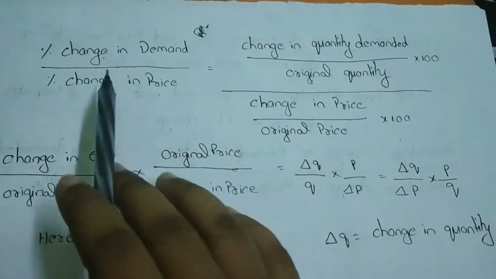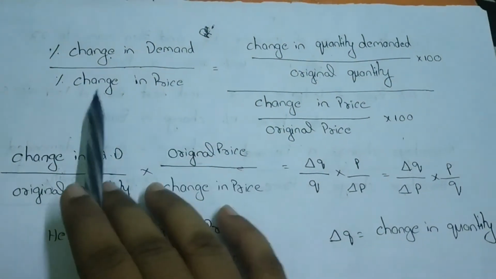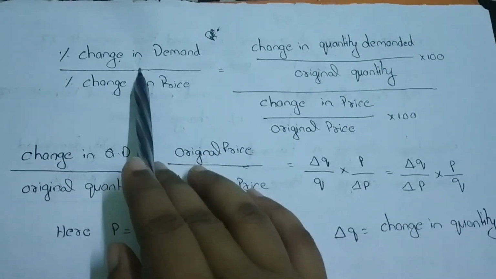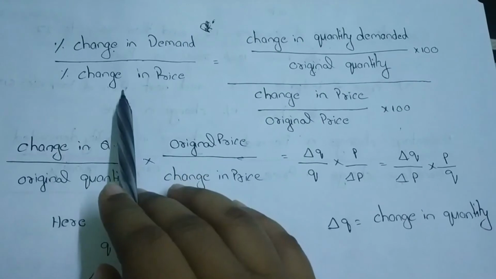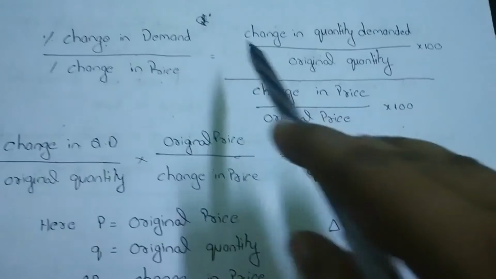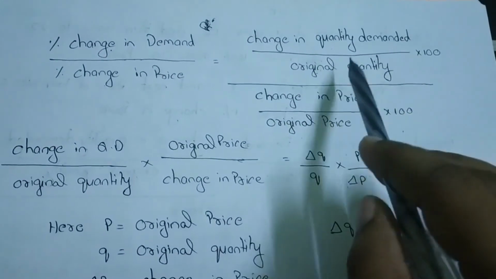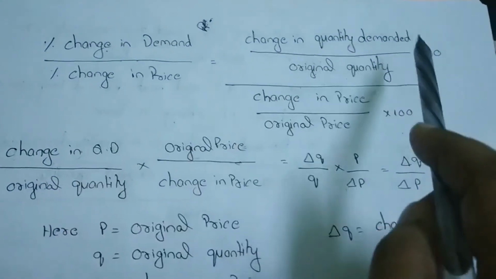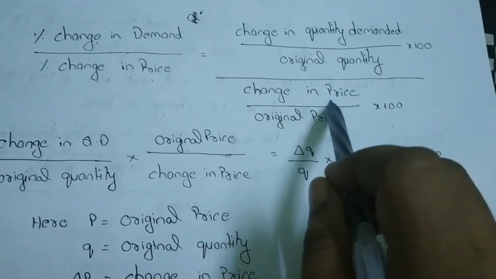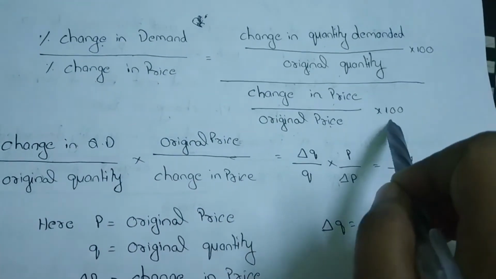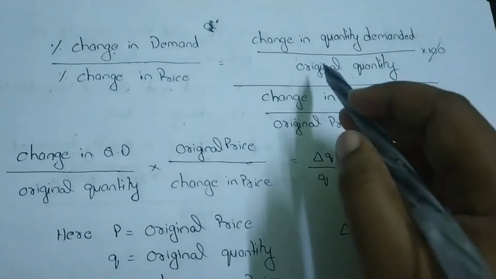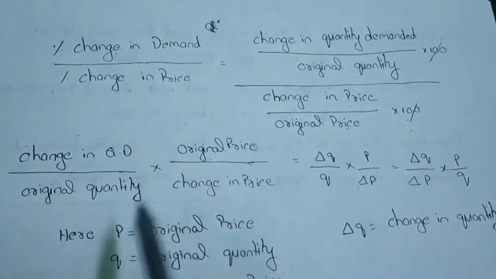So it can be written as percentage change in demand by percentage change in price. It means a certain percentage change in demand results from a certain percentage change in price. So the change in demand can be written as change in quantity demanded by original quantity, into 100, since percentage means into 100, right? And change in price means change in price by original price into 100. So this 100 cancels, right?